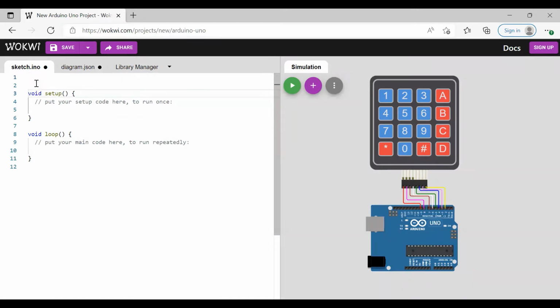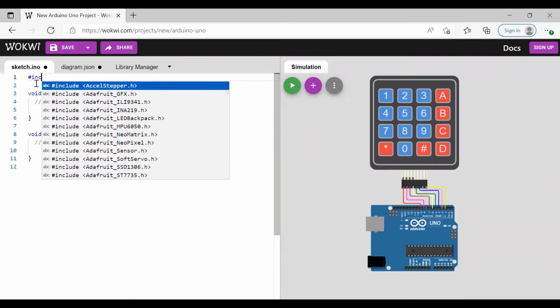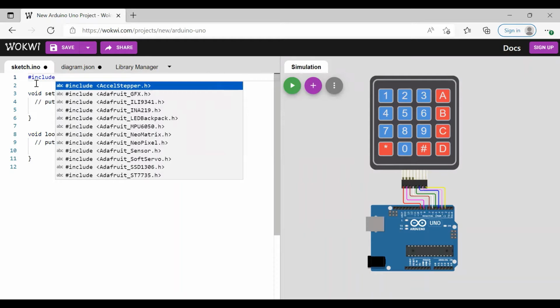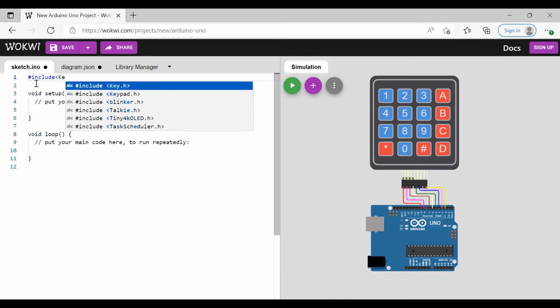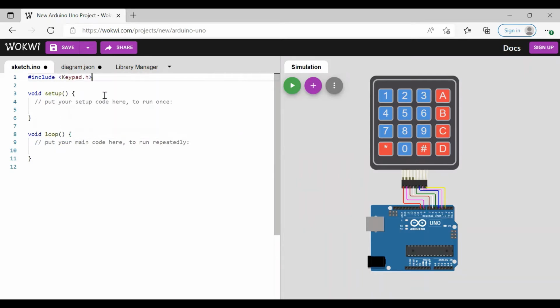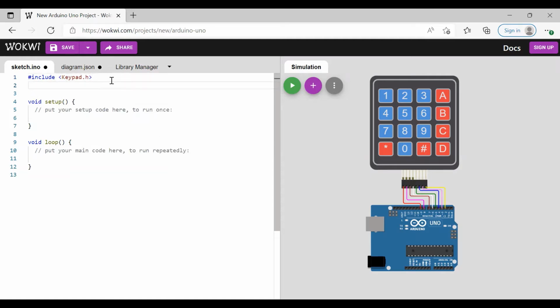Coming to the programming section. First, we have to initialize the header file. Hash include keypad.h. Then the next thing is we have to initialize how many rows and columns are there in the keypad. So it's a 4x4 keypad.